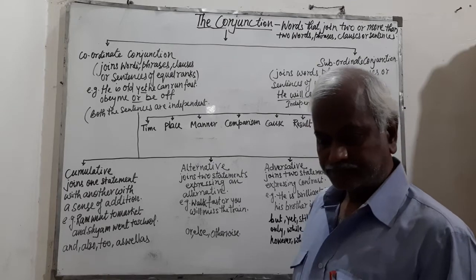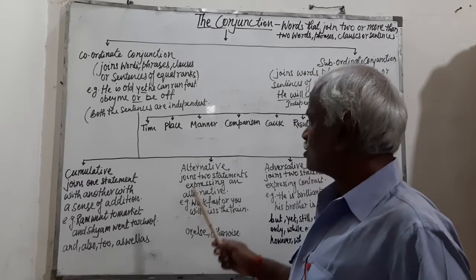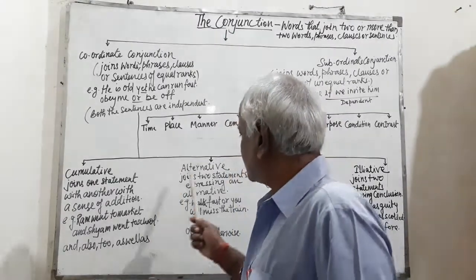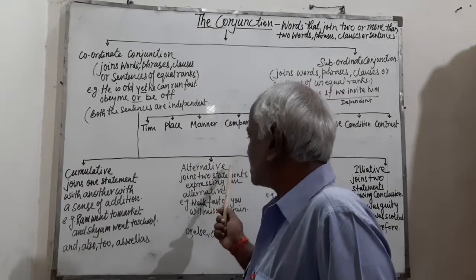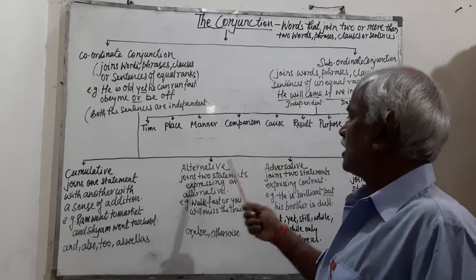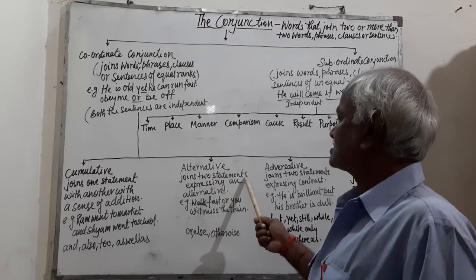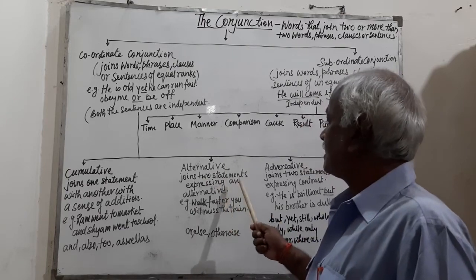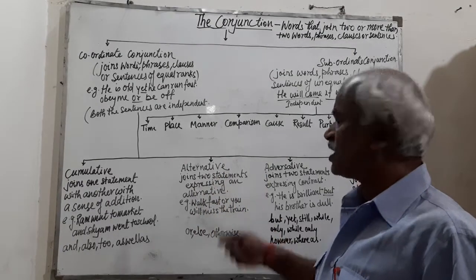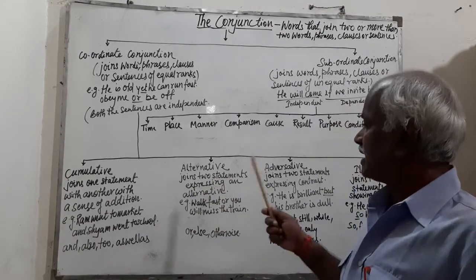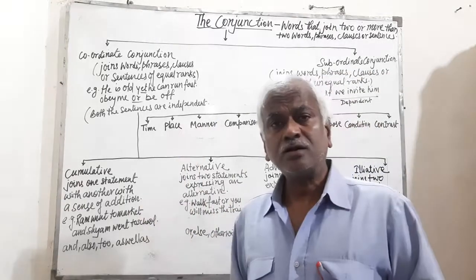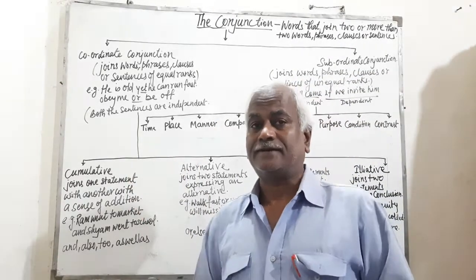Then second one is alternative conjunction. It is also called disjunctive conjunction. This type of conjunction joins two statements expressing an alternative. For example, walk fast or you may miss the train.